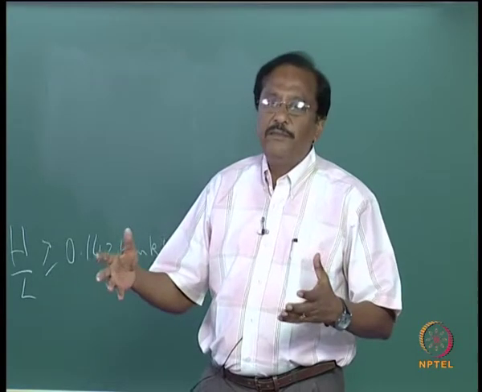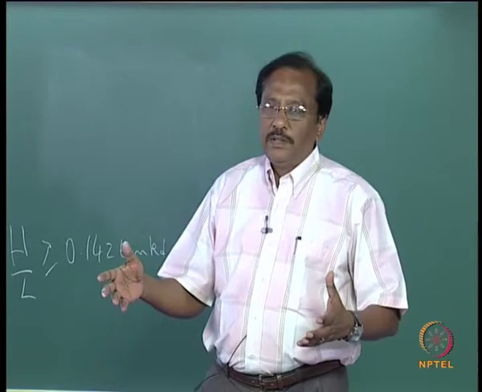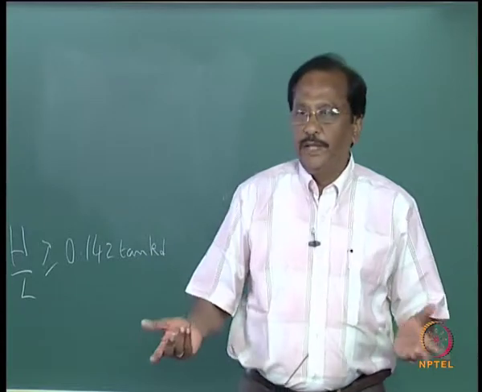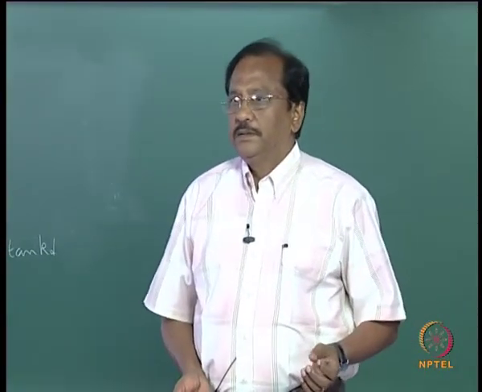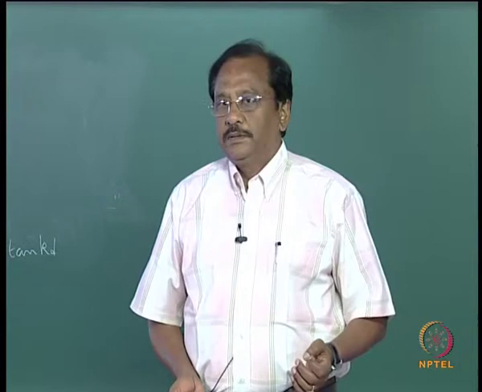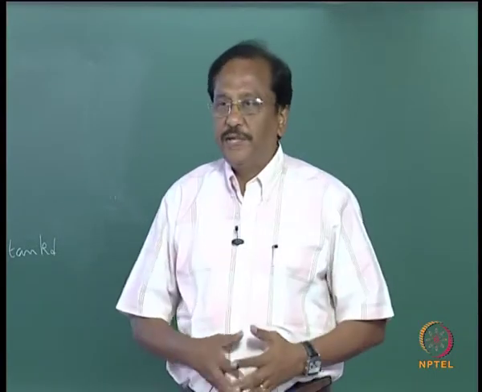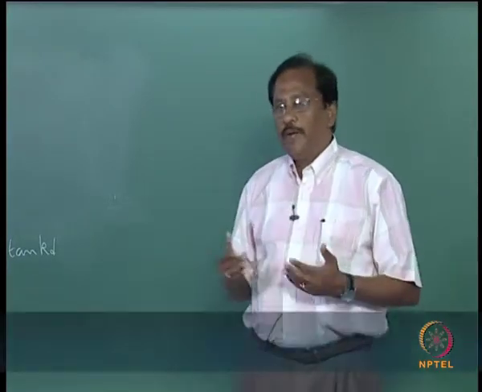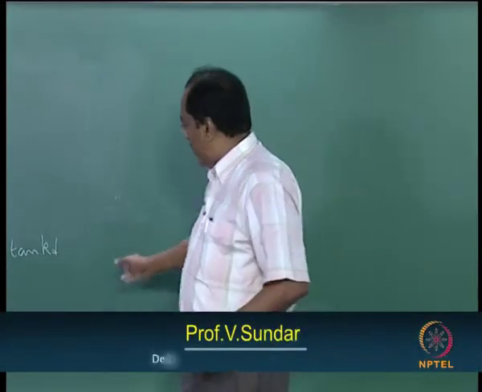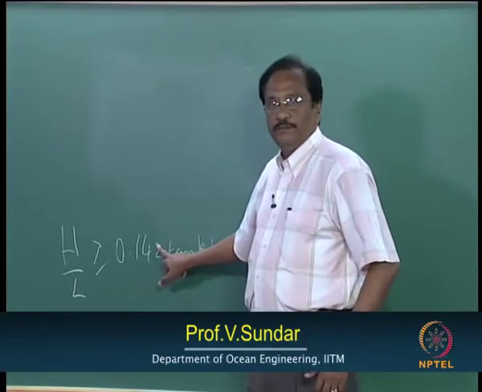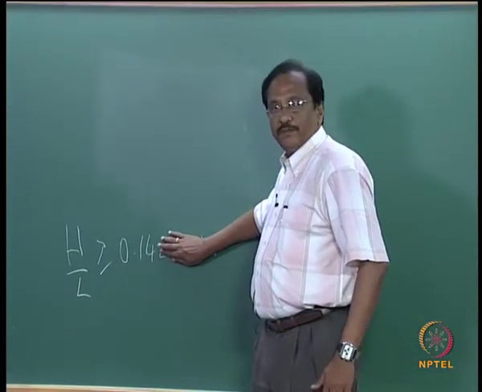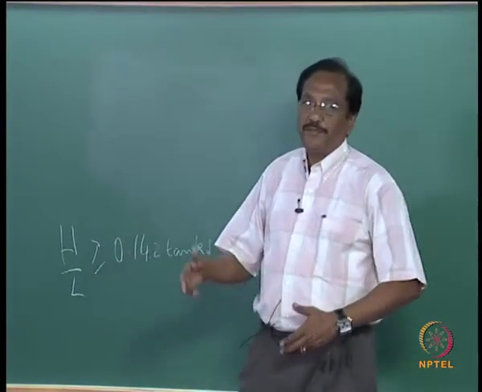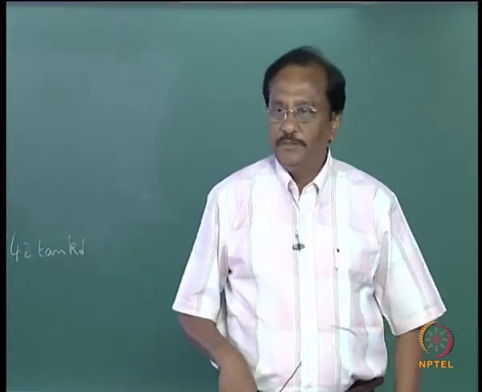So this is the problem which explains the depth limited breaking criteria. Depth limited as well as steepness limited also. Suppose you have only deep water, then tanh kd will not come into the picture at all, only H by L will. Now since the water depth is also included, I am calling it depth limited as well as steepness limited. Okay.